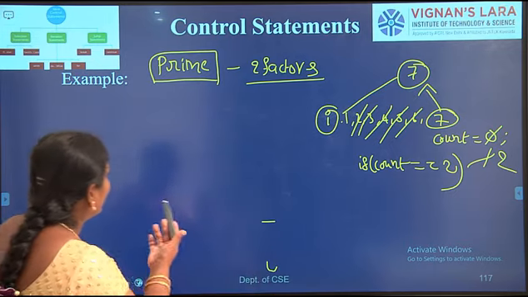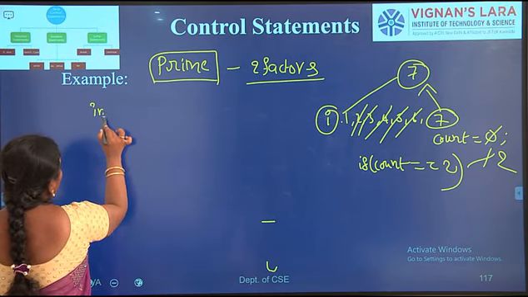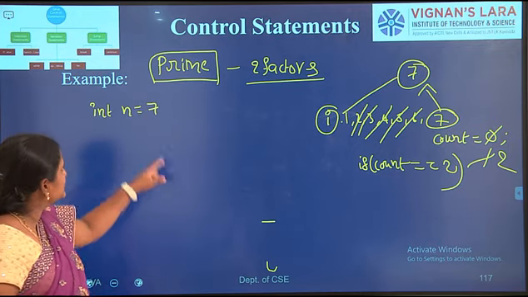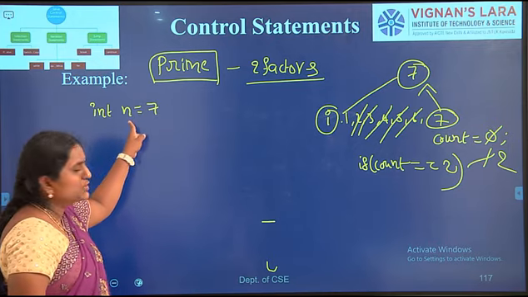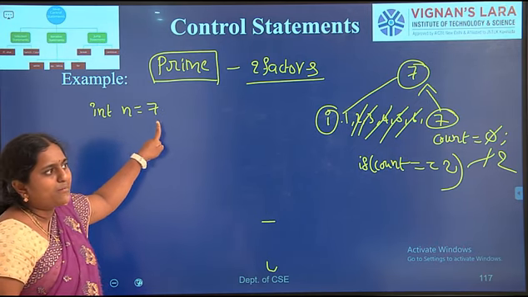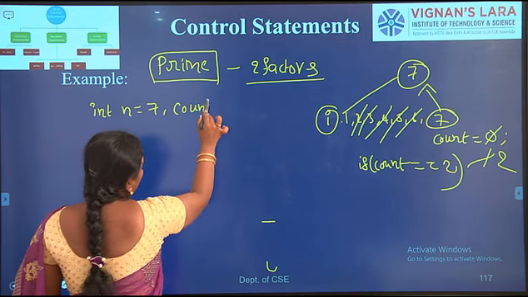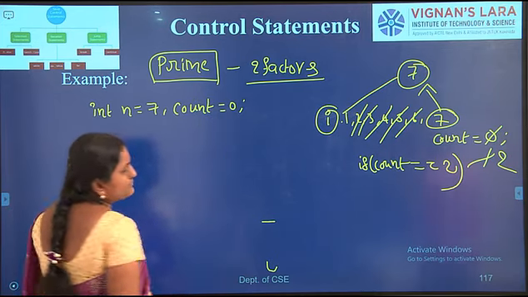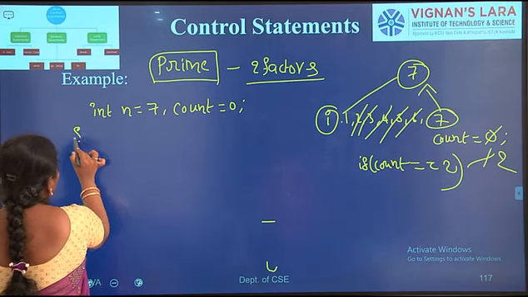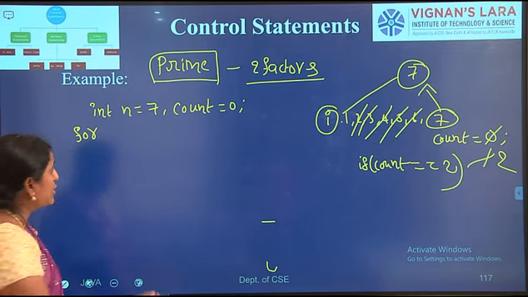Now I have to write the code. Here I am declaring one variable, int n equal to 7. At the declaration stage I am initializing the value of n. Here I am checking whether 7 is a prime number or not. Next I am taking another variable, count equal to 0, by default. I am using a for loop for calculating whether the given number is a prime number or not.